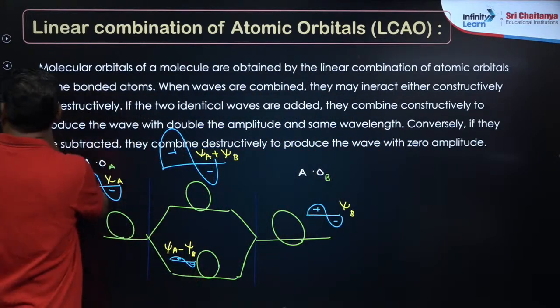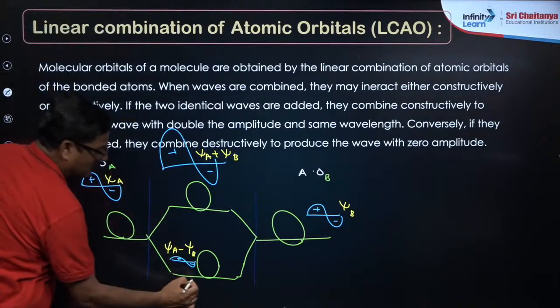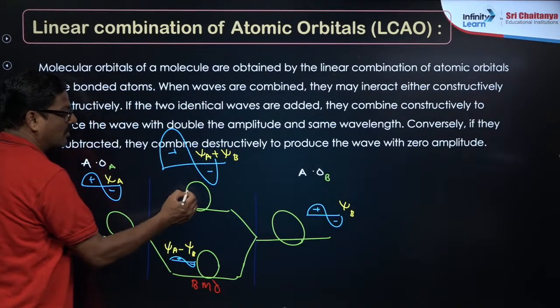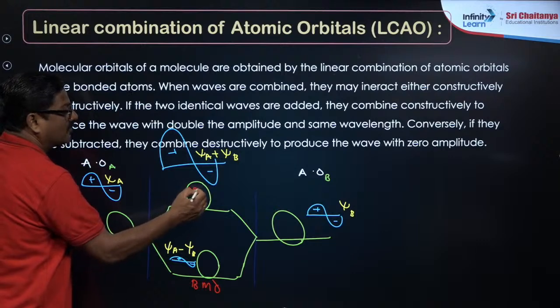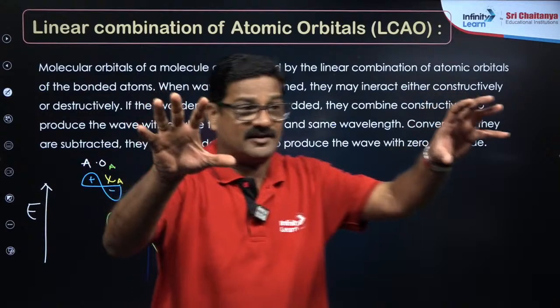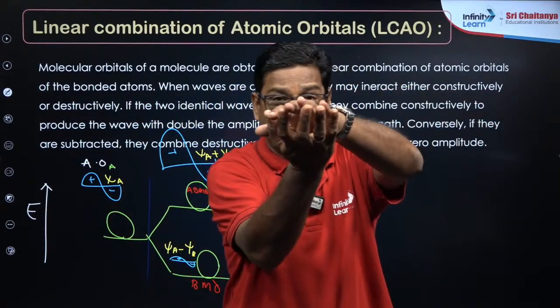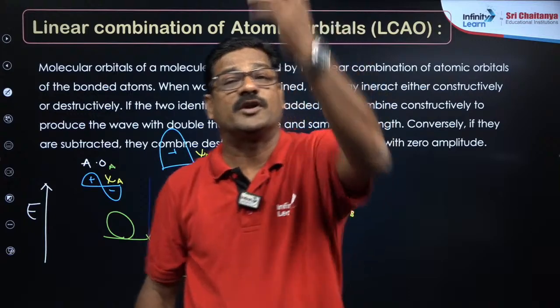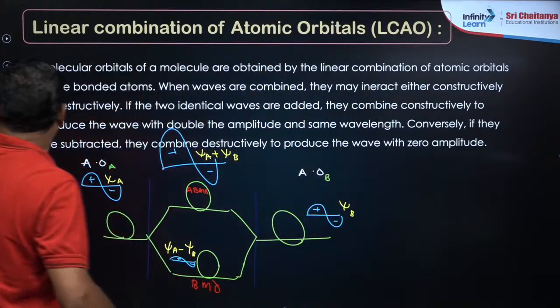This is the bonding molecular orbital, and this is the anti-bonding molecular orbital. So atomic orbitals combine and give a bonding molecular orbital with low energy and an anti-bonding molecular orbital with high energy.